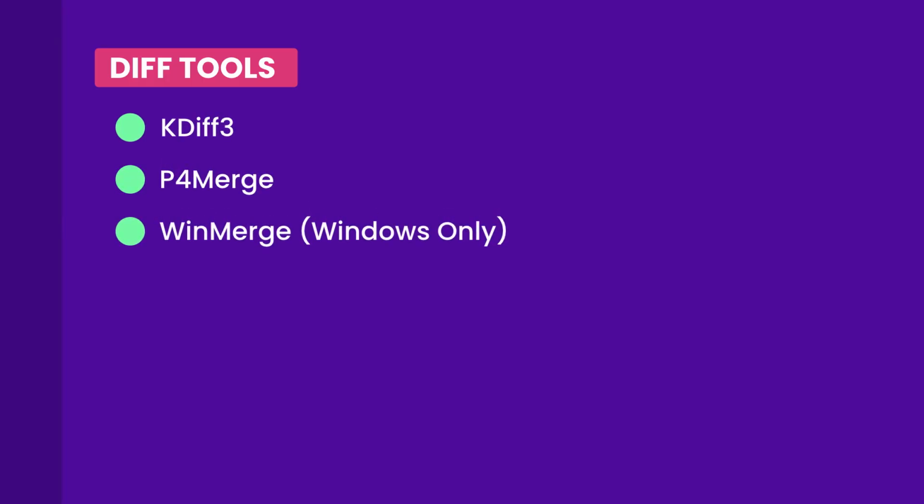As I told you in the last lesson, quite often we use visual diff tools for comparing files. There are so many visual diff tools out there. The most popular ones are kdiff and p4merge, which are cross-platform, and winmerge, which runs only on Windows. In this lesson, I'm going to show you how to use VS Code for comparing files. If you want to use a different tool or a different editor, you have to look up the instructions yourself.